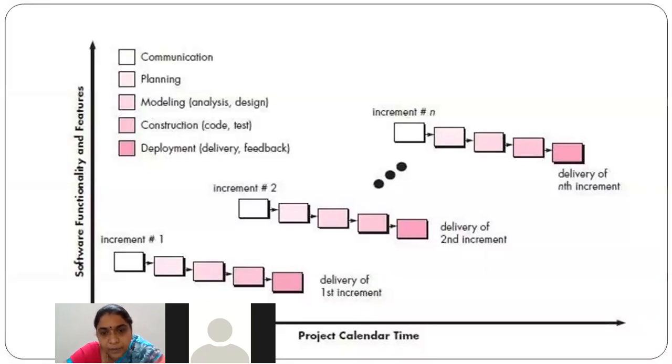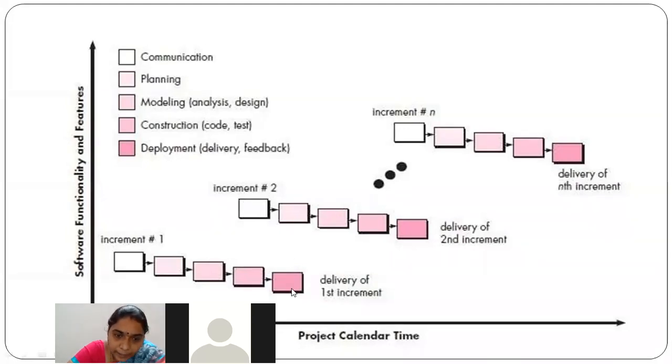You have developed some part of the product, took some basic main requirements. You planned according to those requirements. You started modeling, you started coding, and finally gave the version to the client. The first increment is released, right? Now, after releasing the first increment, you'll plan for the second increment. Whatever features are not included in the first version will be added in the second version. This product is already released to the client, right? He'll be able to see that software. He'll be giving you some feedback, right? He wants some other thing to be included. So all those things will be considered for the second increment release.